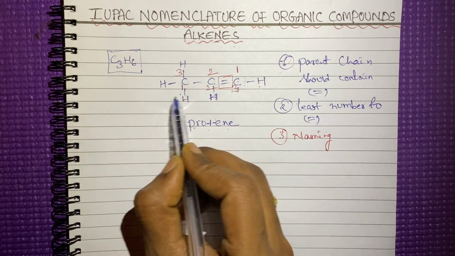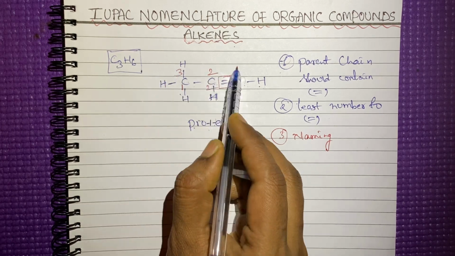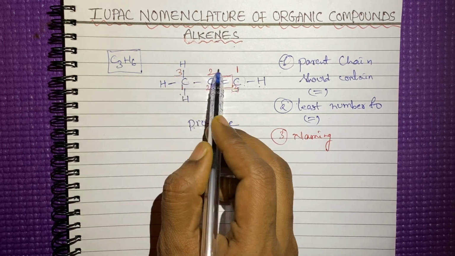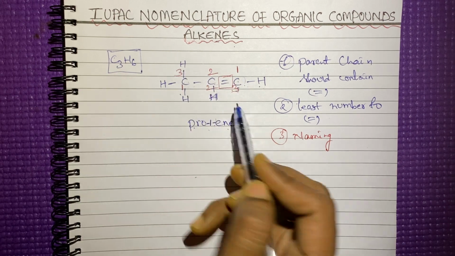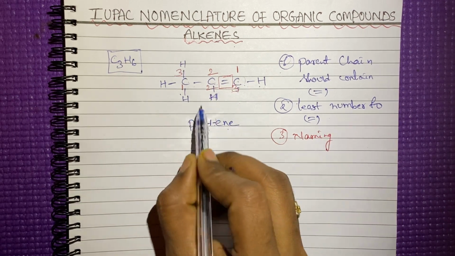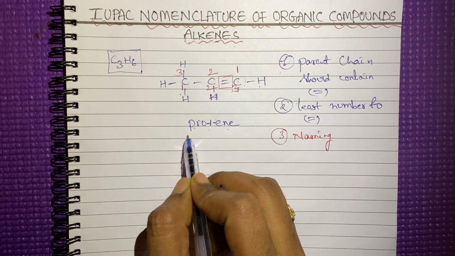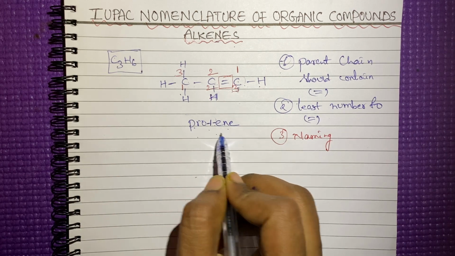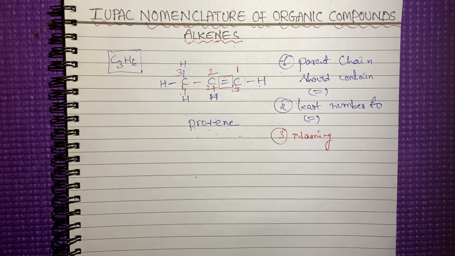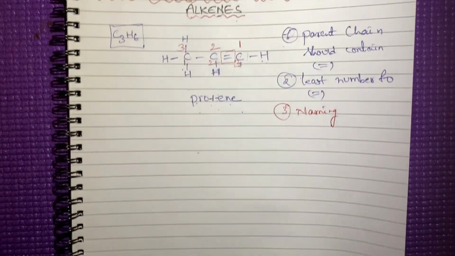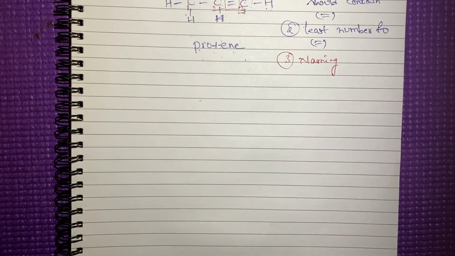Now we'll check whether any substituents are there or not. There are no substituents, right? Now the name of this compound is prop-1-ene. Now we'll see another example.